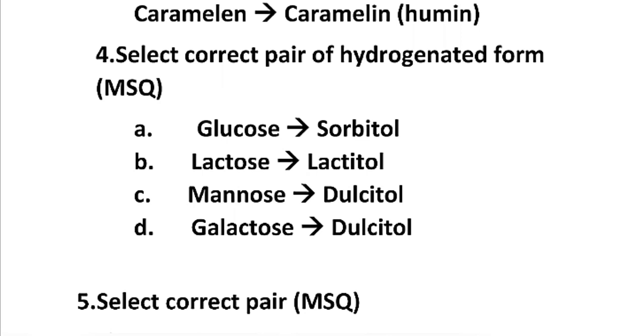As we all know, by hydrogenating glucose we get sorbitol, so it is correct. By hydrogenation of lactose we get lactitol, it is also correct. By hydrogenation of mannose we do not get dulcitol, we get mannitol, so this option is wrong, and option number D is galactose to dulcitol. Yes, option number D is also correct. So the right options are A, B and D.